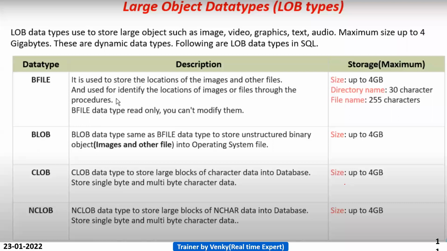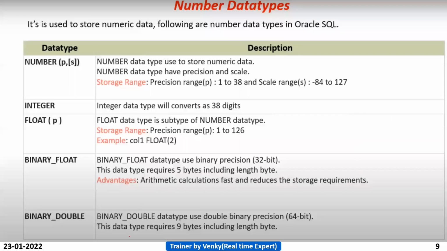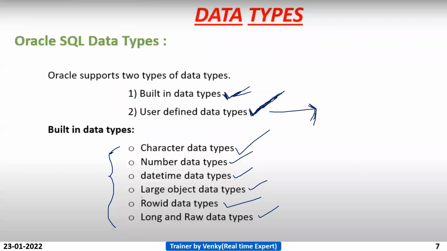CLOB size is 4 GB, and it is also used to store large blocks of character data. Large means you will get bulk data, right? 4 GB, 2 GB, 1 GB like that. So by the time we can declare it. The database stores single-byte and multi-byte character data also. For this, you need not provide the size. It will come under the large objects data type.